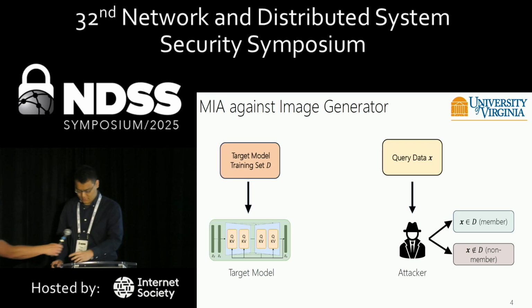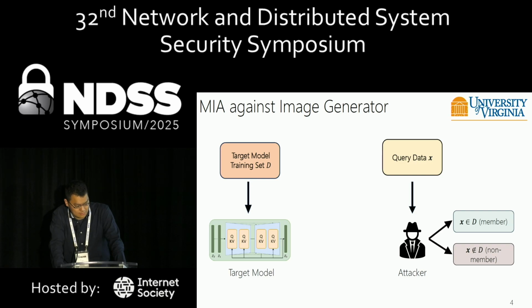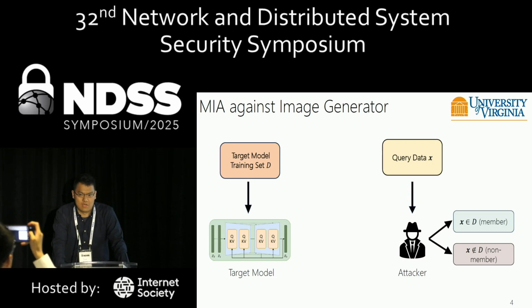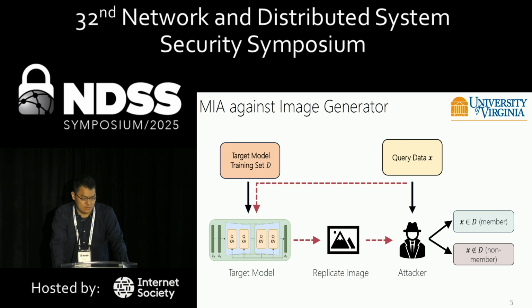So in this page, I'm going to talk about how to use membership inference attack against image generators. It's similar to traditional membership inference attack against machine learning models. The attacker's job is to infer the membership of the curated data. During the attack process, the attacker will feed curated data to the target model and get the output, which we call the replicate image. Based on the information it got, it needs to decide whether the curated data belongs to the member set or the non-member set.